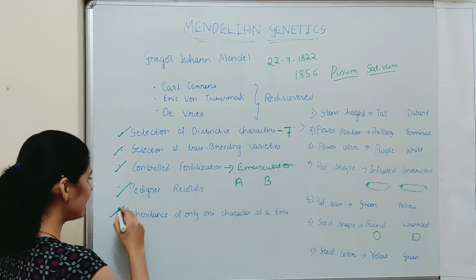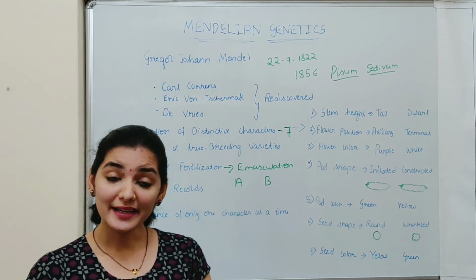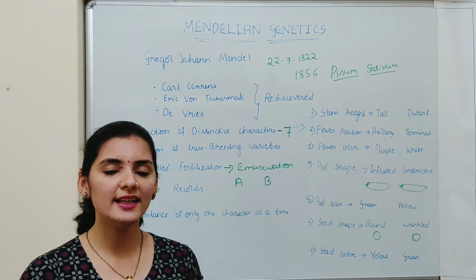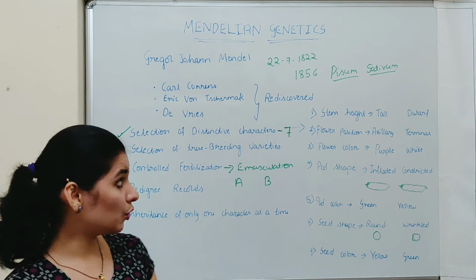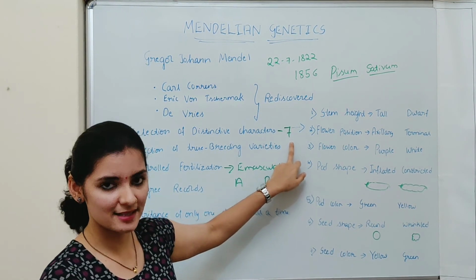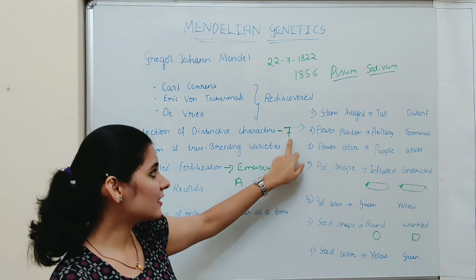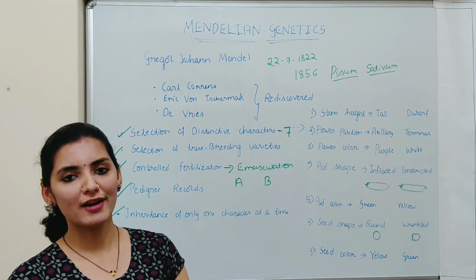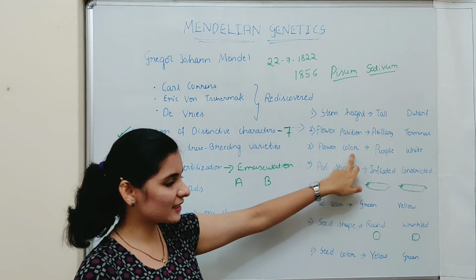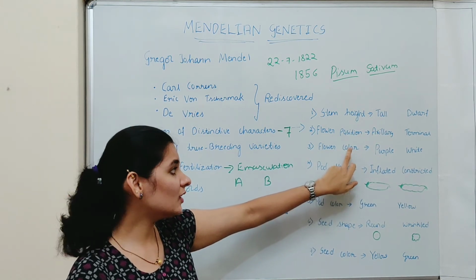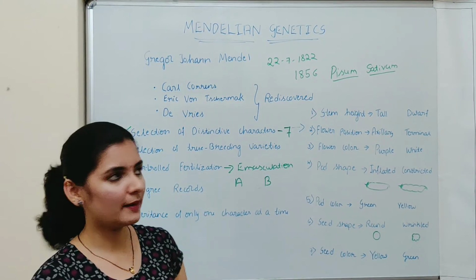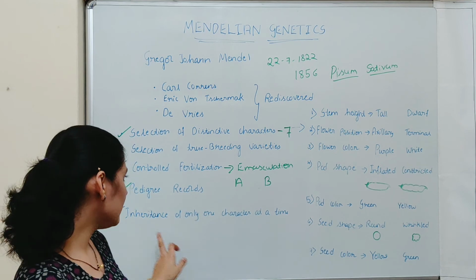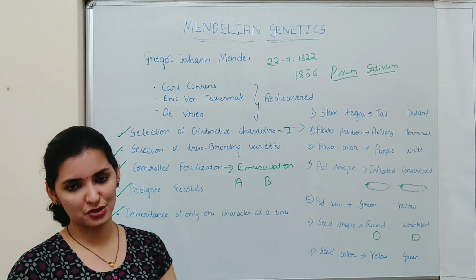Fifth one is inheritance of only one character at a time. Mendel, in his experiment, selected only one character at a time and studied the inheritance of that particular character. Though he chose 7 characters from the Pisum sativum or garden pea plant, and all the 7 characters are present in each and every experiment, he concentrated only on one character. For example, if you consider flower color as a character, he concentrated only on the color of the flower in that particular experiment, though all other characters are present in the plant. Later in his studies, he studied the inheritance of 2 characters together also.